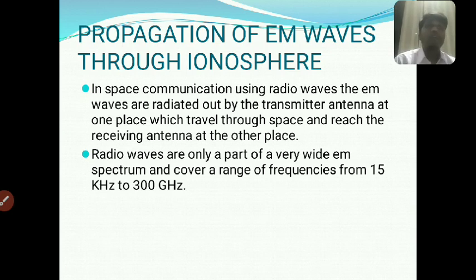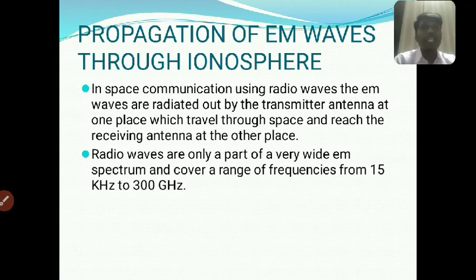Radio waves cover a very wide electromagnetic spectrum, a range of frequency from 15 kilohertz to 300 gigahertz. Radio waves are the widest part of the electromagnetic spectrum. The different types of waves will be covered in the frequency range of 15 kilohertz to 300 gigahertz.